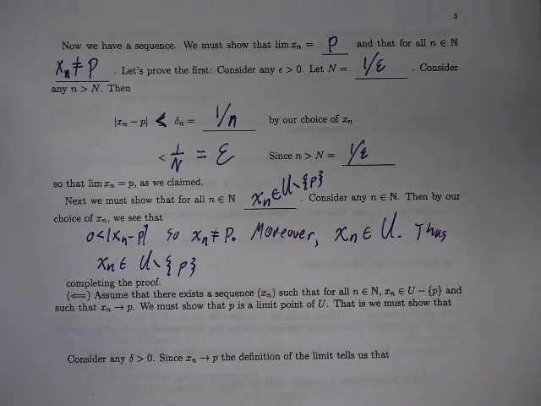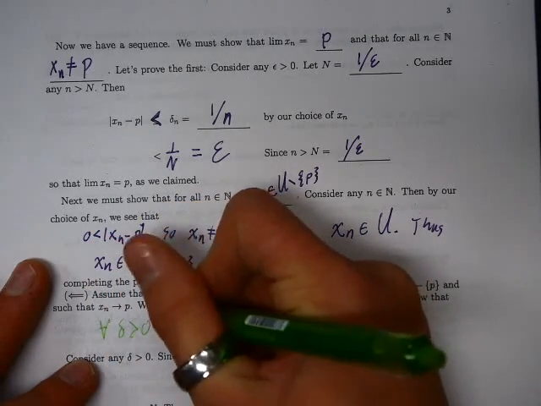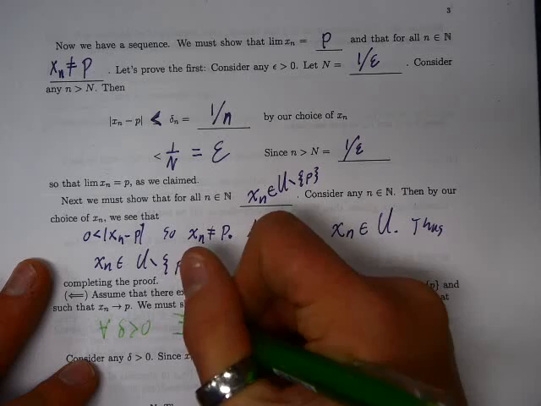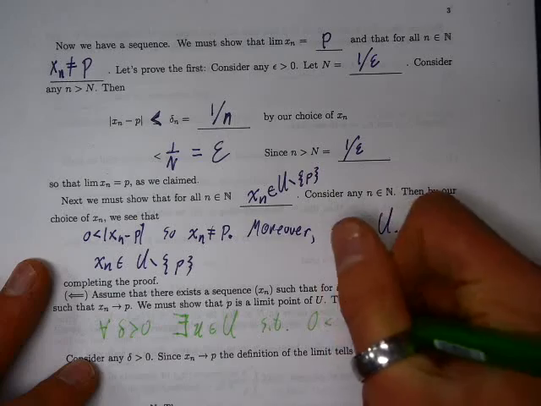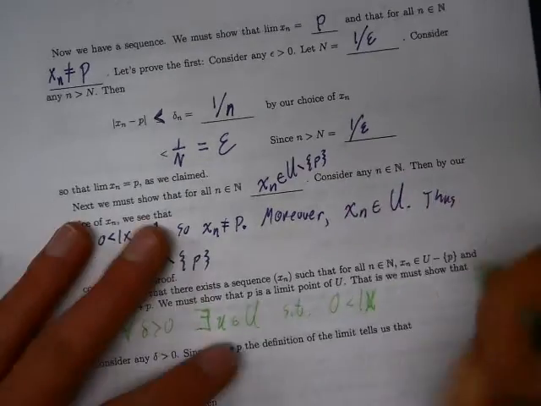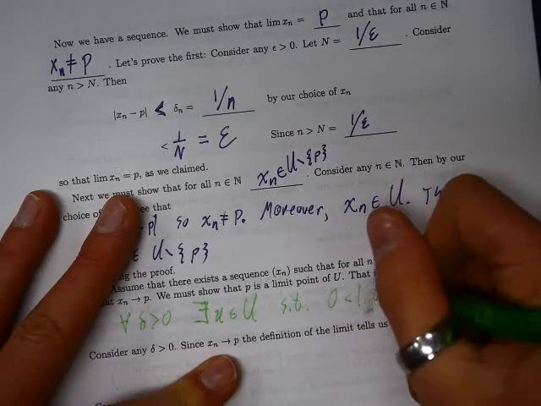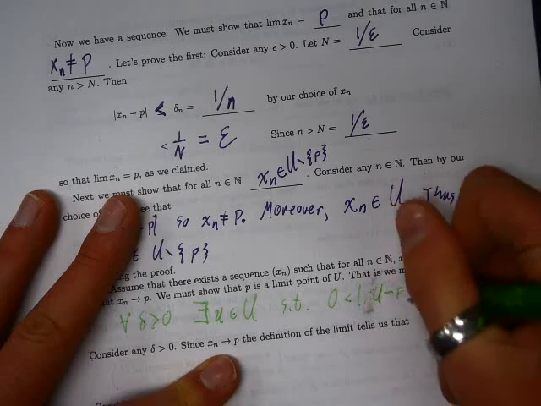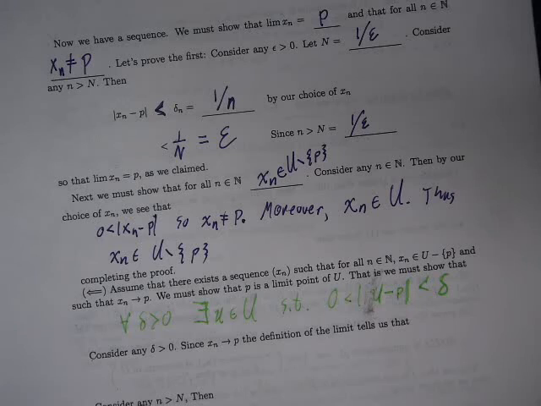That is, we need to show that for every delta bigger than 0, there exists a point u in U such that 0 is less than the absolute value of u minus P, which is less than delta. That's the statement of limit points again. So that's what we need to show.